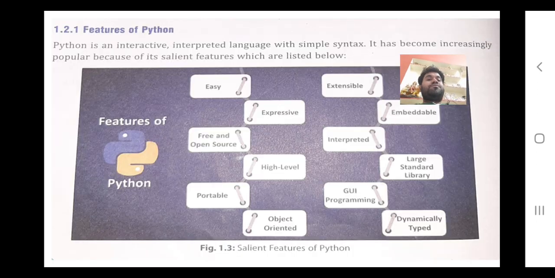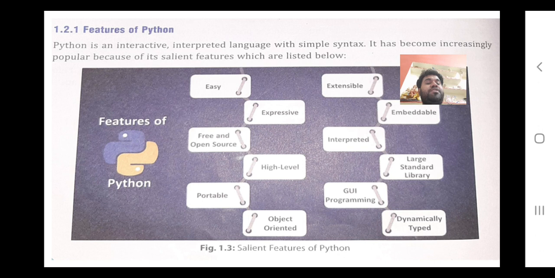Now talking about the features, there are many features which make Python interactive and easy to use. First of all, easy is a feature. Easy to use, easy to learn, easy to write the coding in a simple English language. Next is expressive. We have various ways to express our programs. Means for the user, if you are making any software using it, then we have many options to create our program expressive.